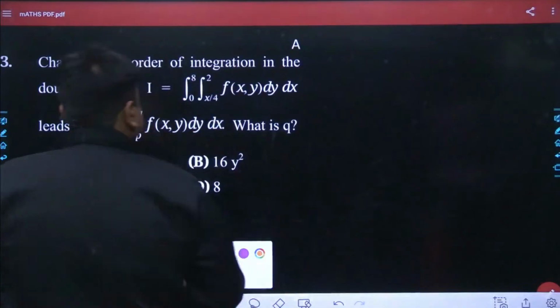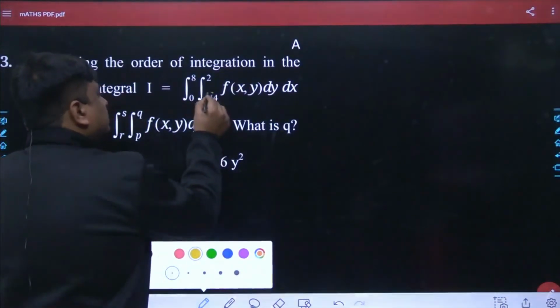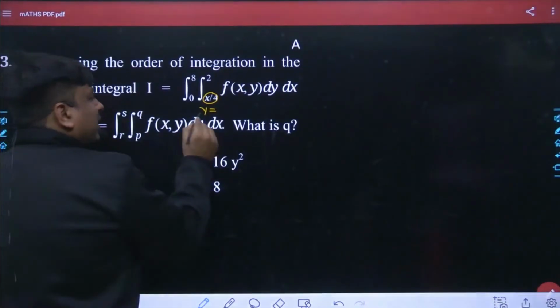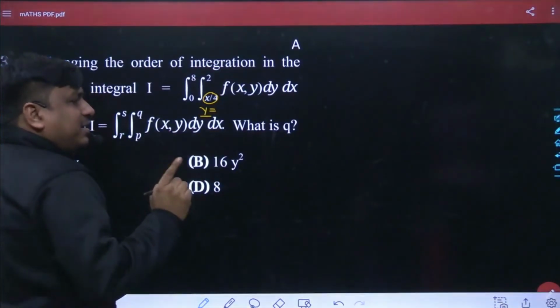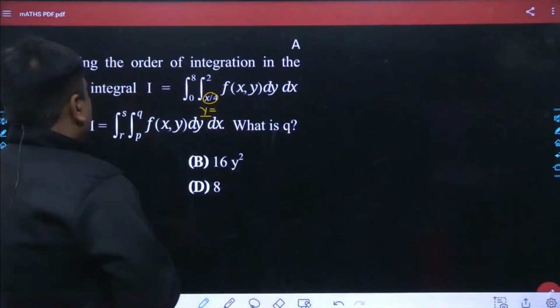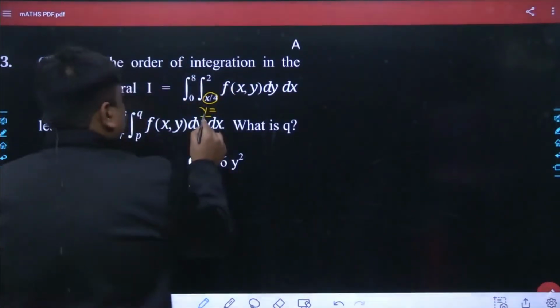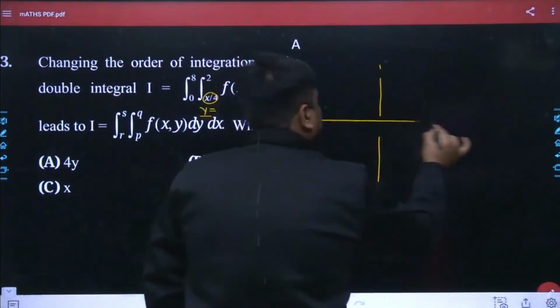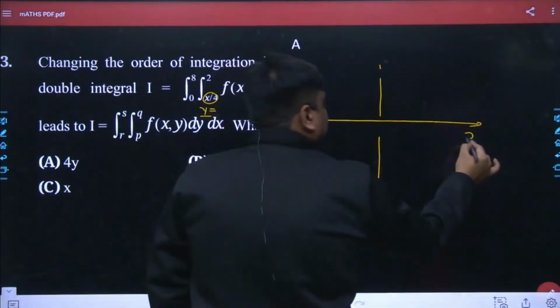Focus on this question. Once you see its limits, y is equal to x by 4 and y is equal to 2. If the limit has been fed in terms of y, it is a vertical step, so virtually speaking we have to use the horizontal step. Let me see how the structure would be. The first is y equals x by 4. Let me take the xy plane.